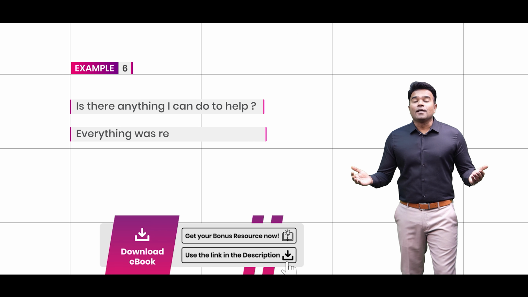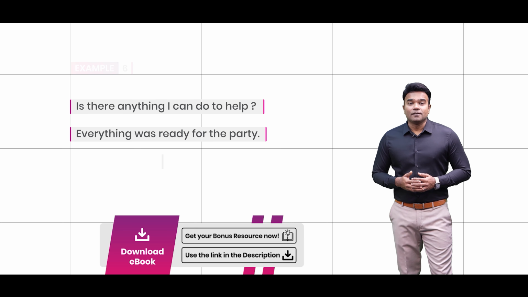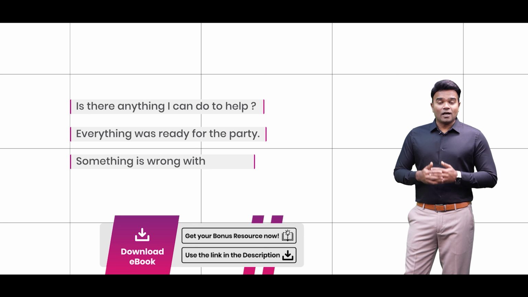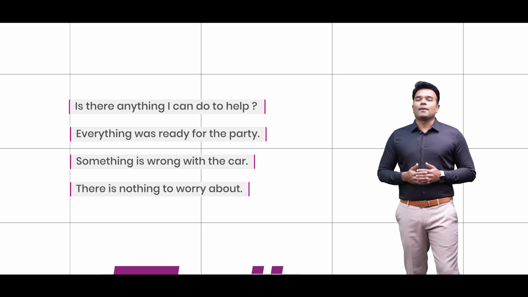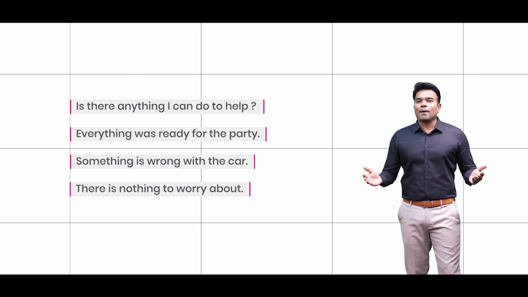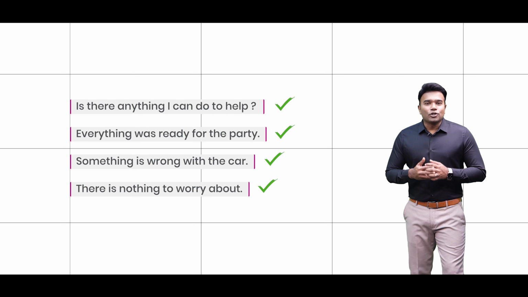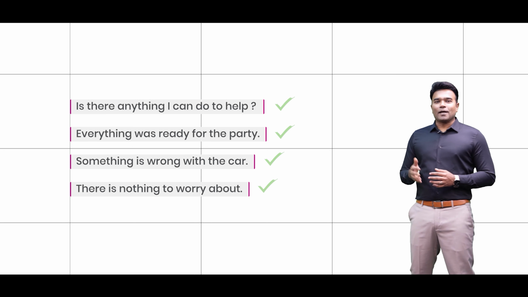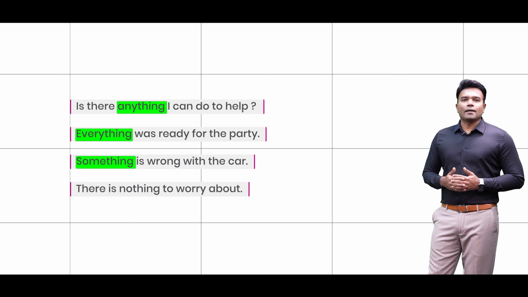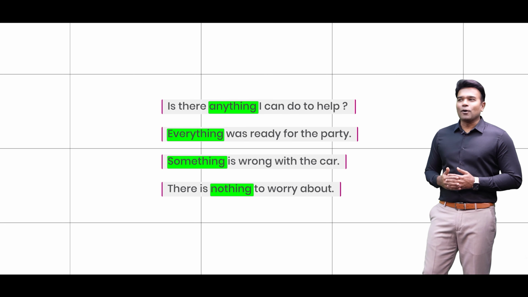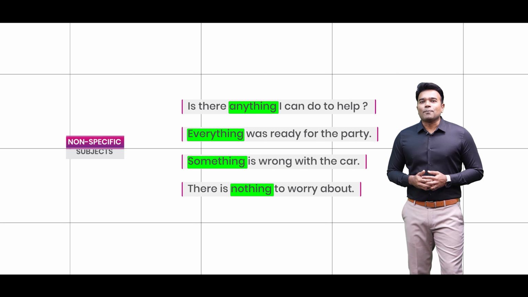Everything was ready for the party. Something is wrong with the car. There is nothing to worry about. Well, all of these sentences happen to be valid English sentences, and I'm sure by now you can identify the words anything, everything, something, nothing as the non-specific subjects of the respective sentences.